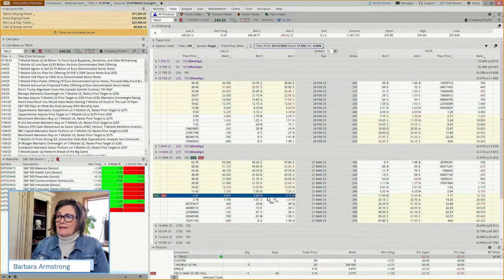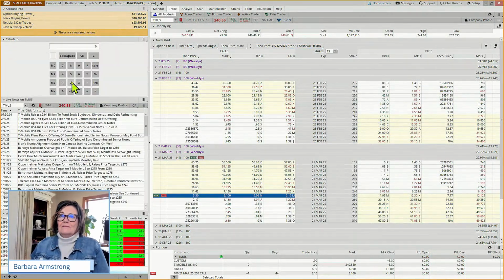But what it's saying is this option that we paid probably $3.15 for might be worth about $5.40 or 47 cents, close to $5.50. So if we made, let's say, $2.20 on a $3.15 option, that'd be a pretty nice return. And we've said, hey, if we're down 50%, we want to exit.